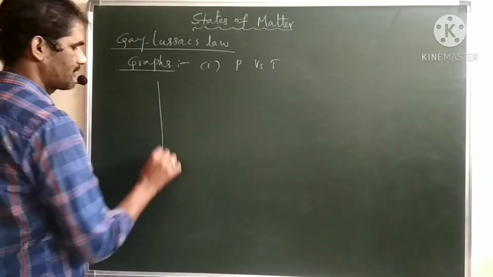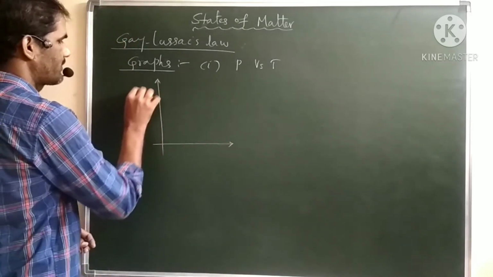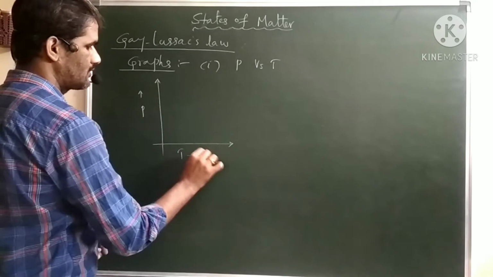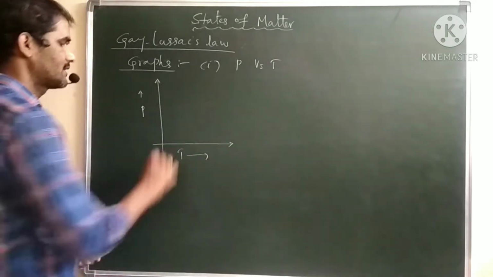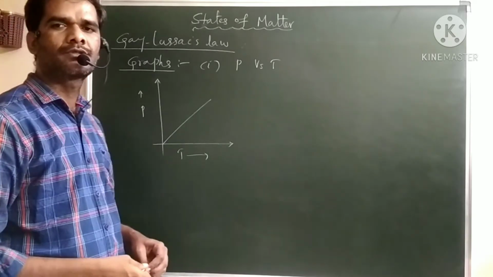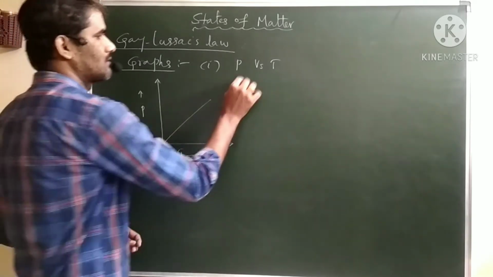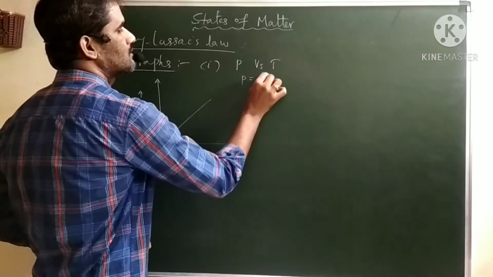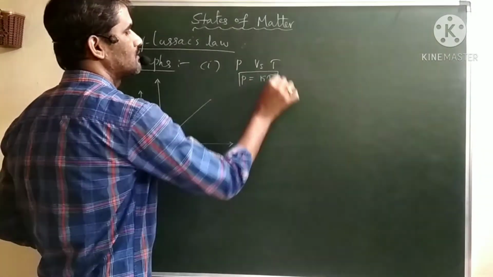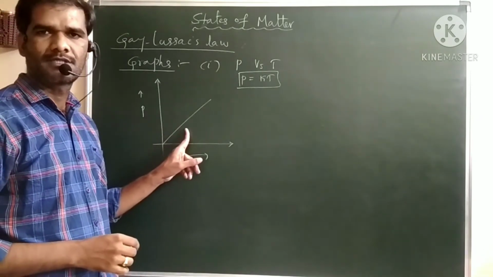What type of graph can we observe here? Pressure on the y-axis and absolute temperature on the x-axis will give a straight line. Why? Because P is equal to K into T, so y equals mx. Here we have the formula P is equal to some constant K into T, and this graph is drawn at constant volume.